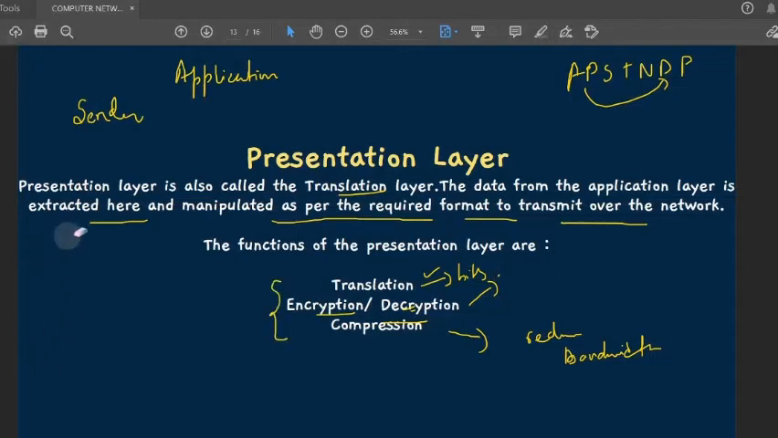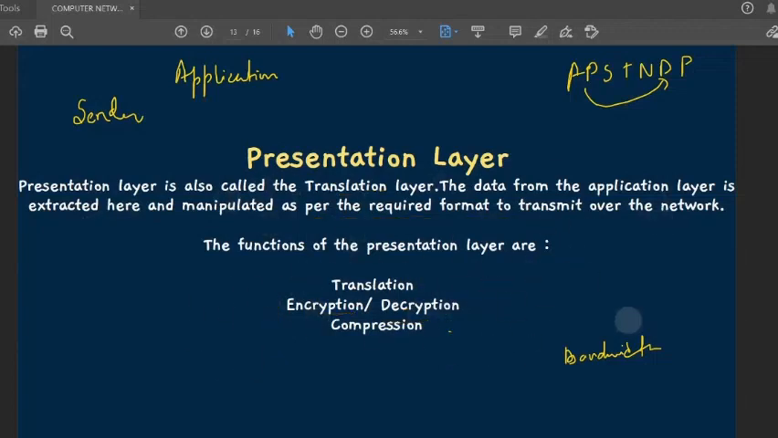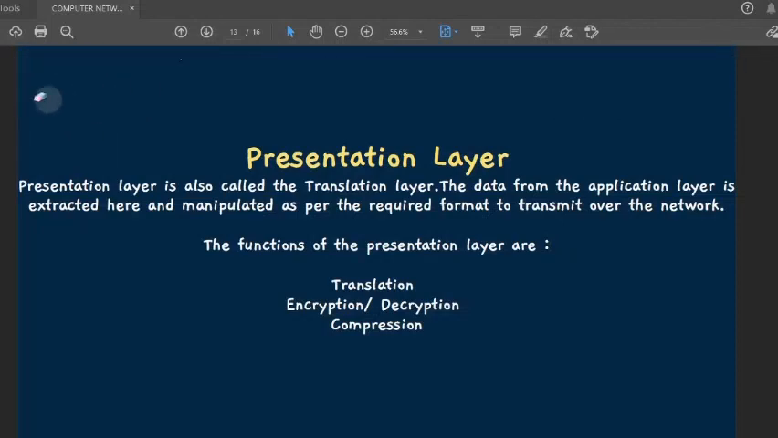After the application layer, this is the layer that is working, and it is actually important. Why? For security purposes, because we are doing encryption and decryption, and it depends on which direction you are moving. If you are going from sender to receiver side, then encryption will be done, and from receiver to sender side, then decryption will be done. Okay, fine.